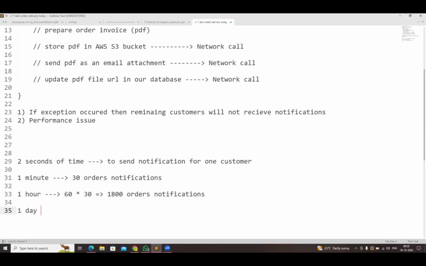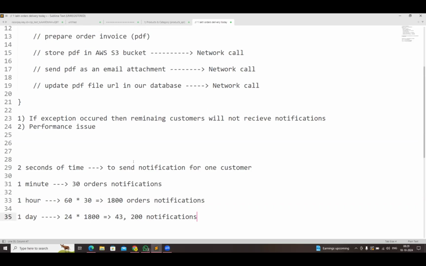Then in one day, how many notifications can we send, guys? 24 hours multiplied by 1800. So what is the value? If you run the program 24 hours, how many notifications can it send? 24 multiplied by 1800. 43,200. 1 minute, 30 notifications. 1 hour, 1800 notifications. 1 day, 43,000 notifications only we can send.